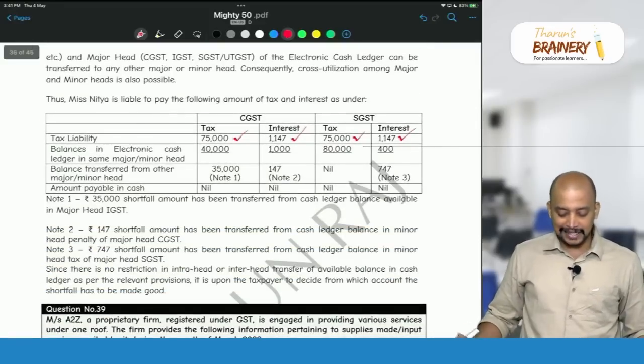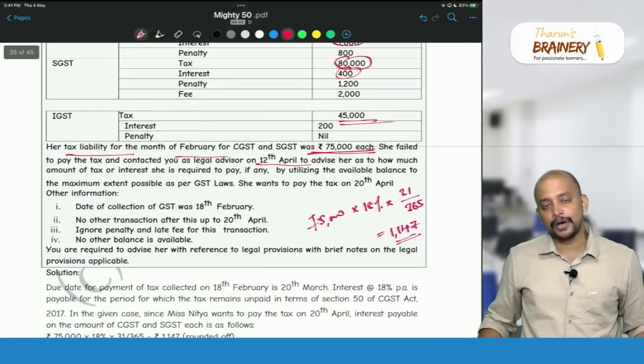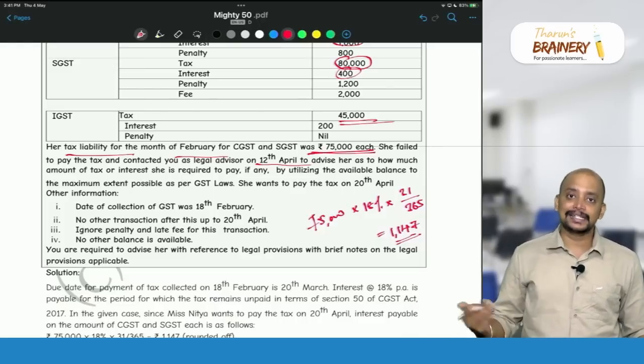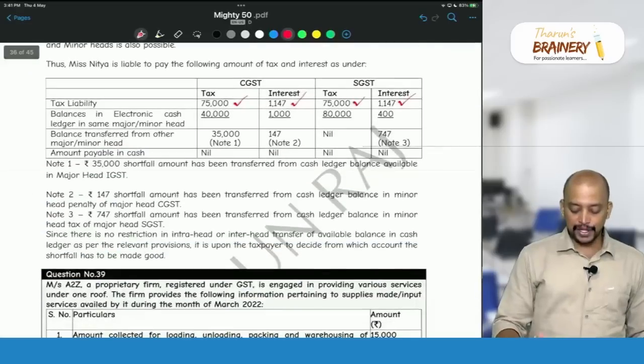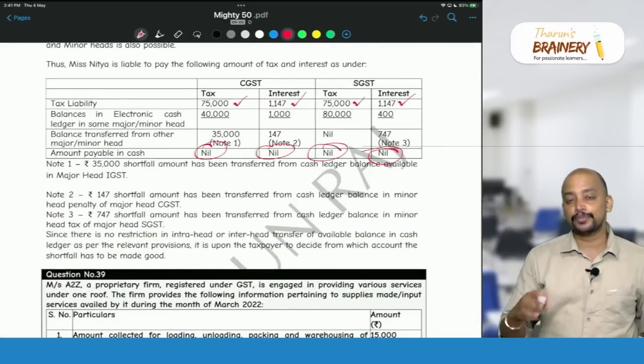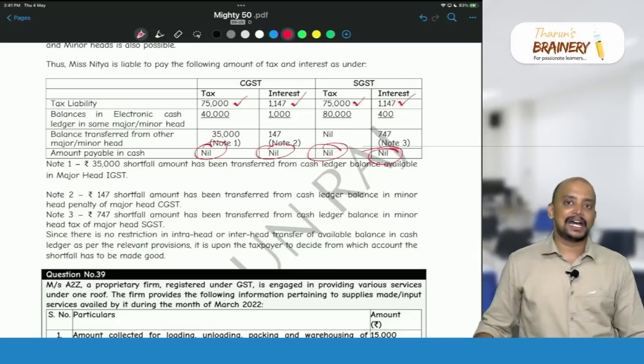Okay. Then next step, 147 and 747 also we have enough amount in IGST tax, so we can shift that money from other cells and we can make the payment. So therefore, what is the amount that is payable in cash? Nothing. No need to deposit any amount because we have excess amounts in the other cells. We can shift the balances.